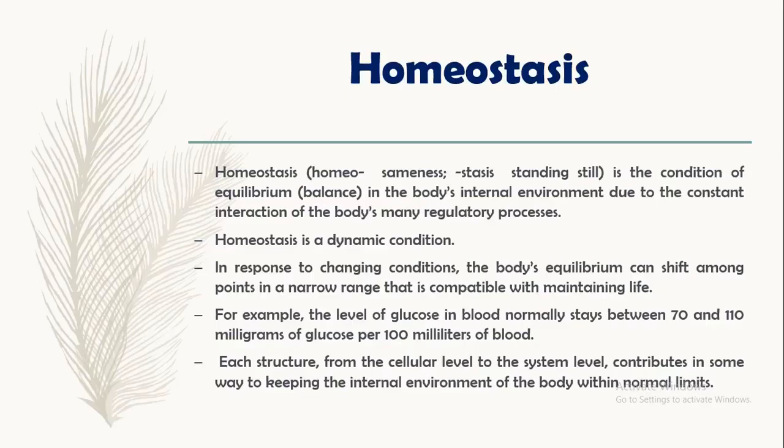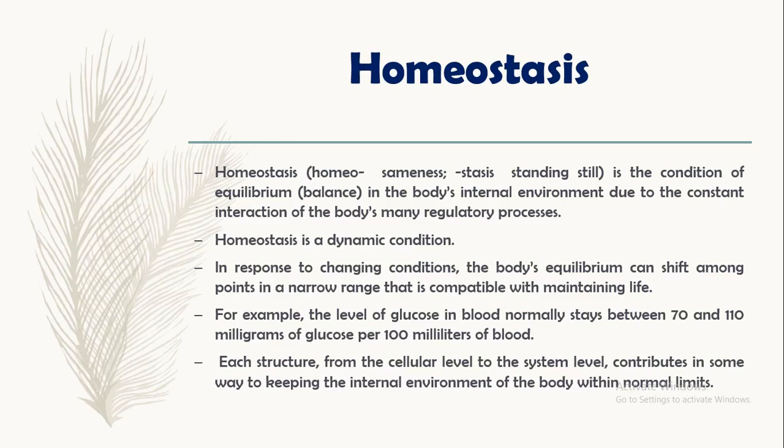Homeostasis is the condition of equilibrium in the body's internal environment due to a constant interaction of the body's many regulatory processes. Homeostasis is a dynamic condition in response to changing conditions. The body's equilibrium can shift among points in a narrow range that is compatible with maintaining life.